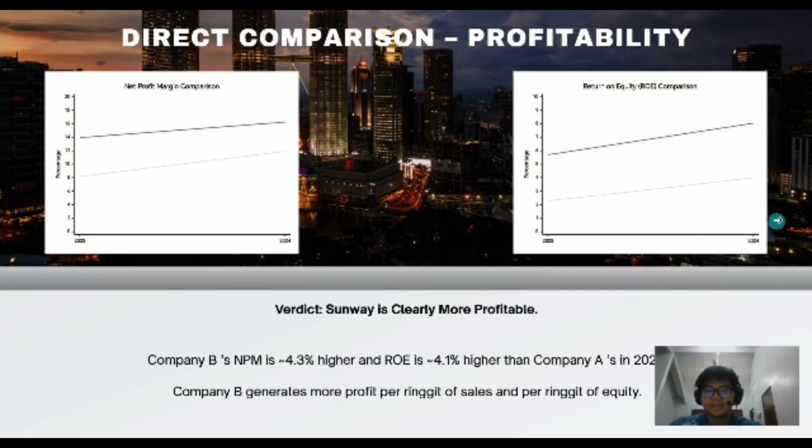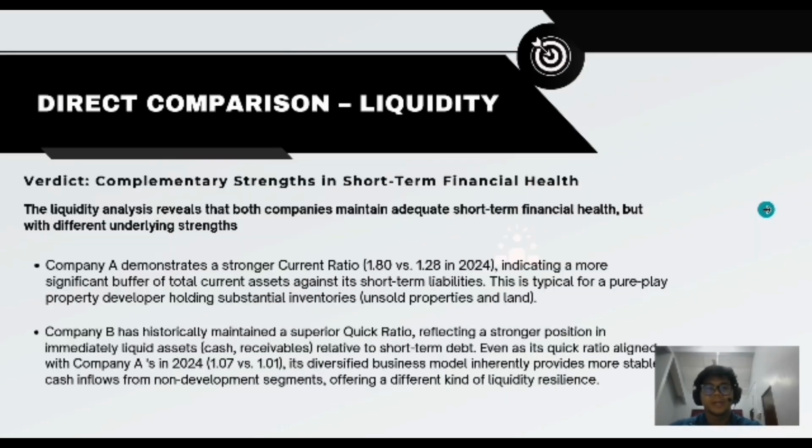Now let's move on to the next slide. A direct comparison of liquidity. On liquidity, it's a tie with different strengths. Company A has a stronger current ratio, essentially more asset buffer, while Company B has historically had stronger immediate liquidity from operations. Both are resilient, but in different ways.